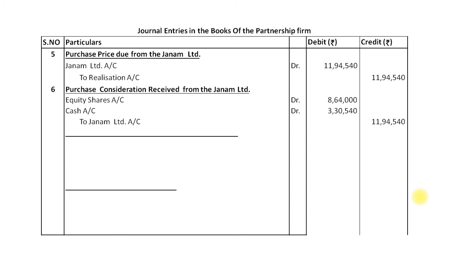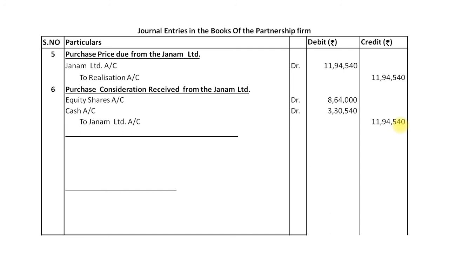My dear students, here you try to understand, in entry number 5, Janam Limited account is debited by ₹11,94,540, whereas in entry number 6, Janam Limited account is credited for the same amount ₹11,94,540. So the account will be closed and tally.